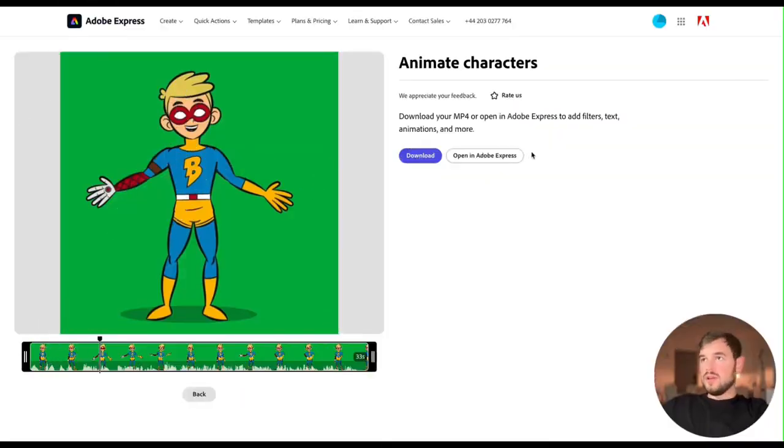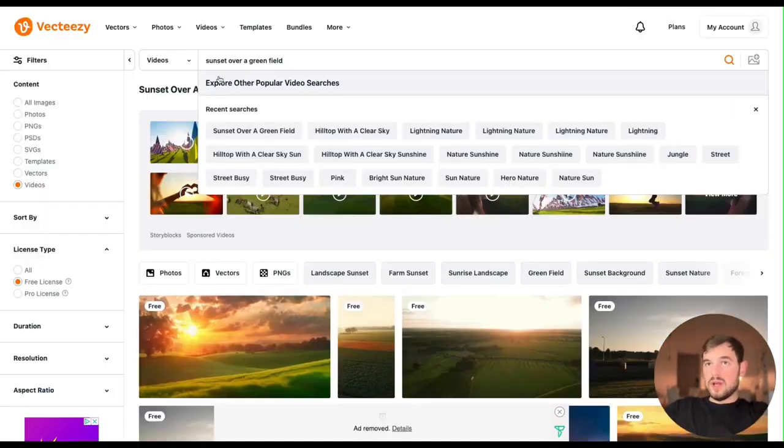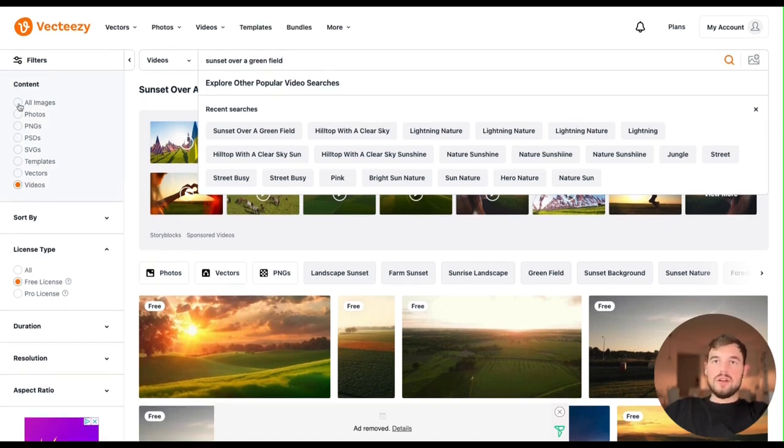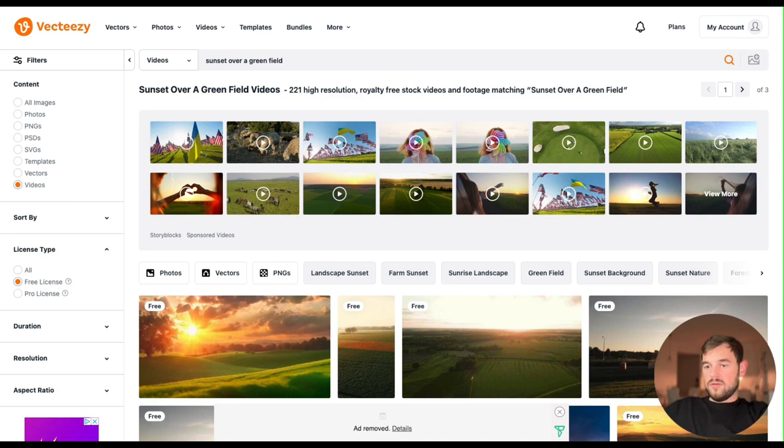As we have loaded our character, the next step is to find the backgrounds that we're going to use for our movie cartoon. For this, I'm going to use a service called Pexels. Here you have options to search for different images, photos, PNGs, vectors, and videos. In our case, we will use videos, of course. If you want to use this service absolutely for free, don't forget to hit the filter for the free license, so you don't need to pay for the content.